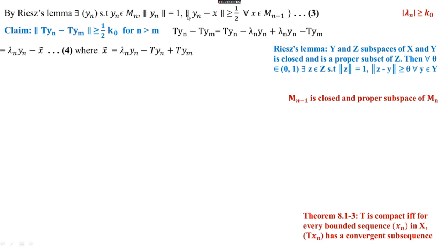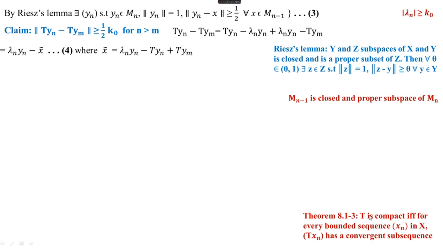Here we get a sequence yn such that norm yn is equal to 1, and we have to get a contradiction to the condition given in the statement that T is a compact linear operator. This theorem says T is a compact linear operator if and only if for every bounded sequence xn in X, Txn has a convergent subsequence.